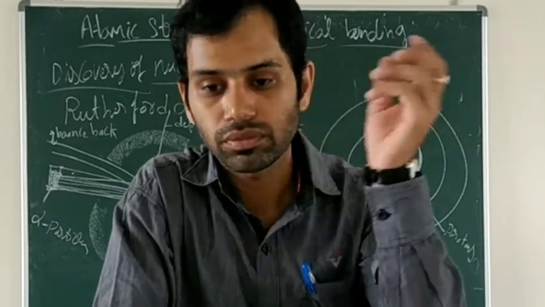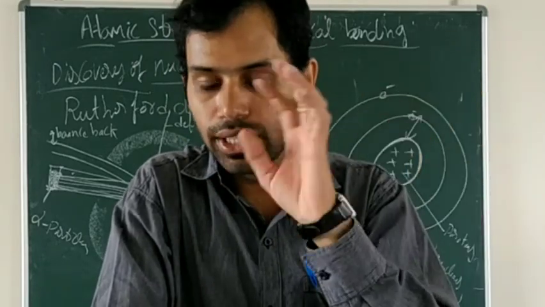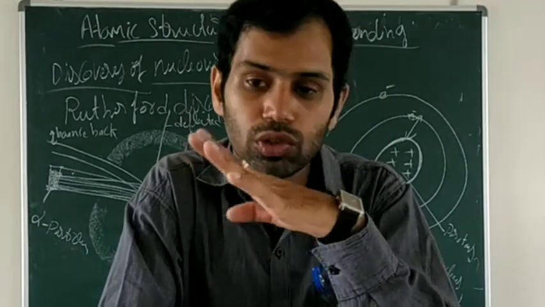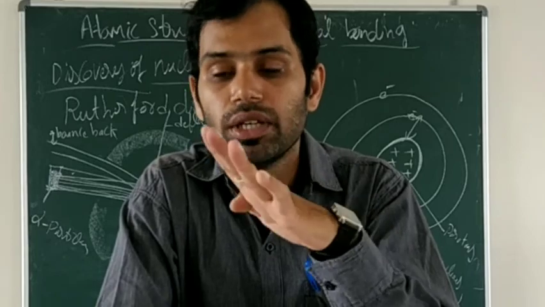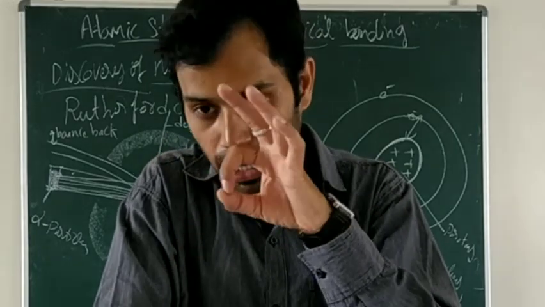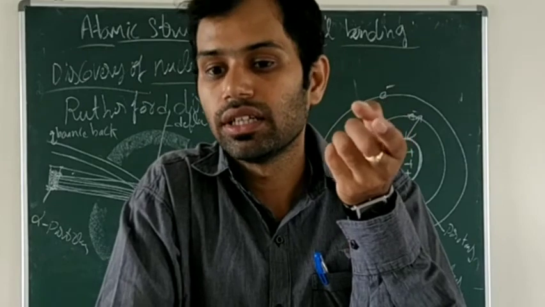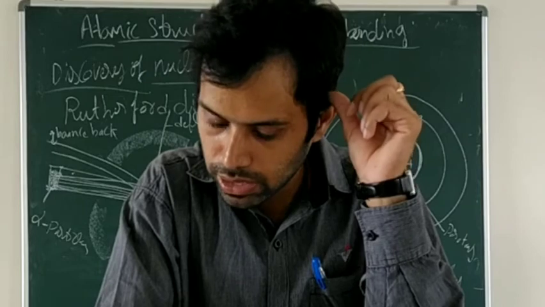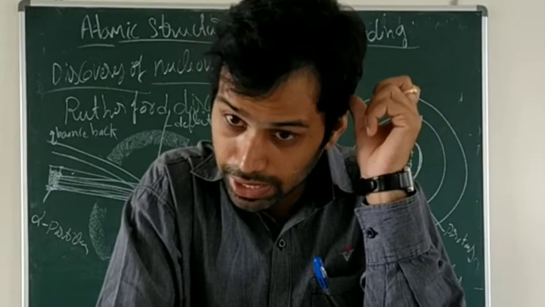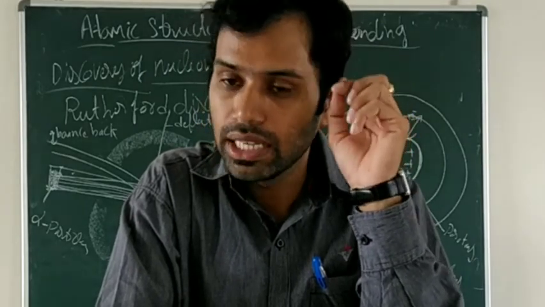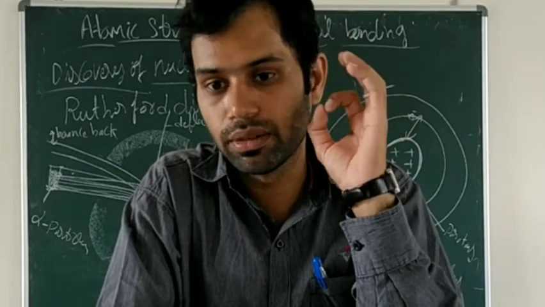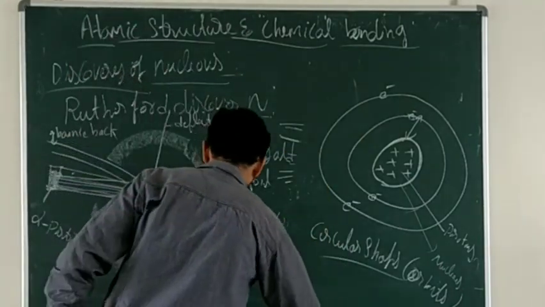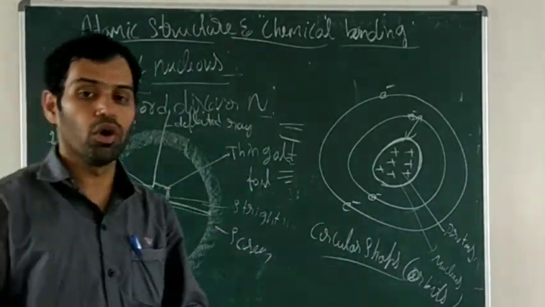Okay, so these are the postulates as well as the drawbacks of Rutherford's atomic model. Clear? Rutherford failed to explain the stability of an atom. To explain the stability of an atom, one more scientist came, Niels Bohr, a Danish physicist. He explained the stability of an atom, and that model is Bohr's atomic model.